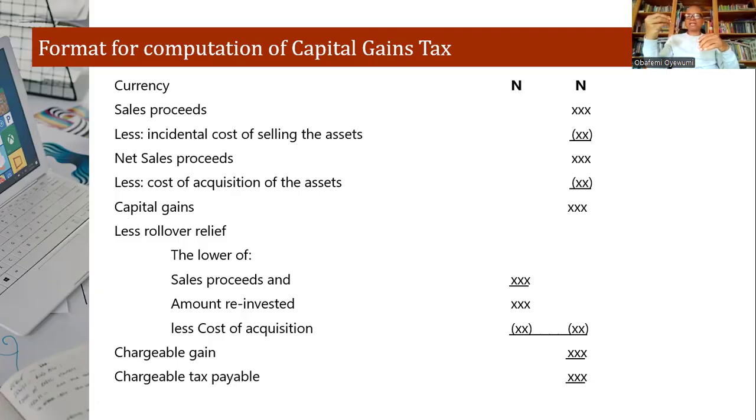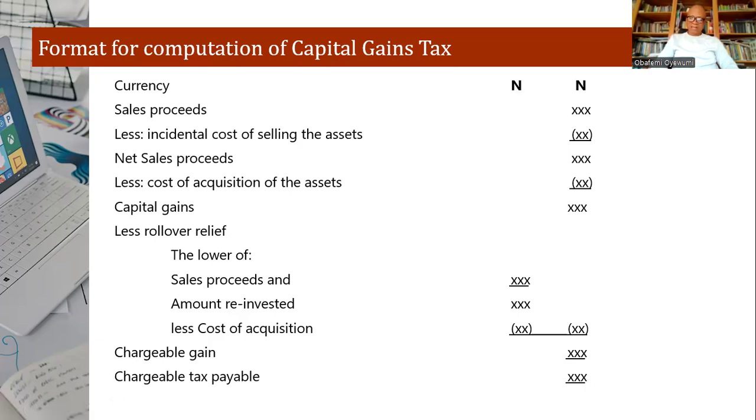So rollover relief is saying that it is possible for you to reinvest the money that you received for selling the asset. If you reinvest the money into another asset within the same line, then by the time you deduct it, there will be a rollover relief granted to you as an individual before you arrive at the chargeable gain, and the chargeable tax that will be payable if you apply 10% to it.